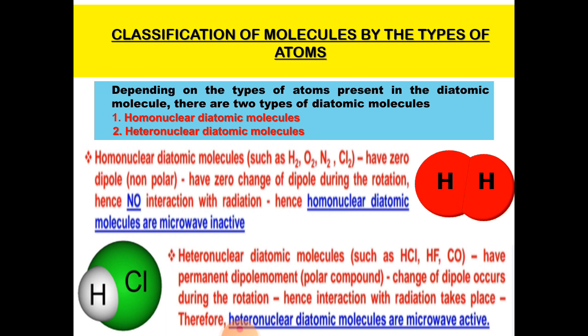Molecules having different kinds of atoms are known as heteronuclear molecules. Hydrogen chloride, carbon monoxide are examples of this type. The charge centers are displaced a little distance apart, so they have a permanent dipole moment. Such molecules are known as polar molecules. They can interact with the external radiation. Therefore, heteronuclear diatomic molecules are microwave active.